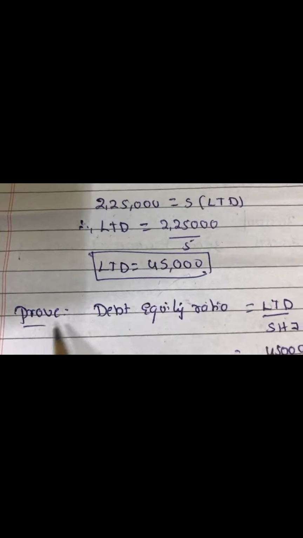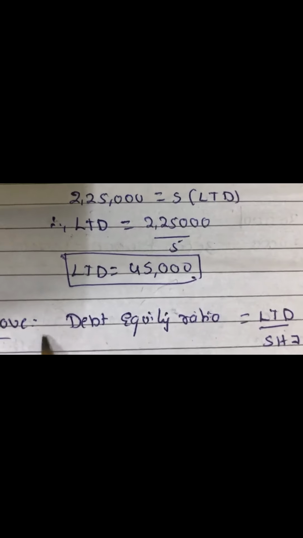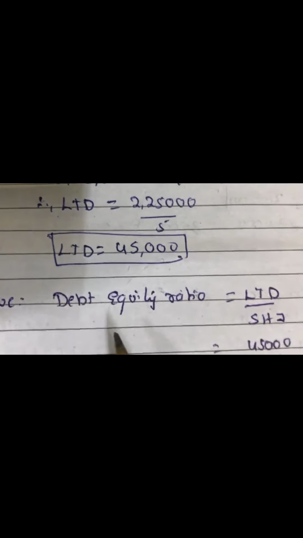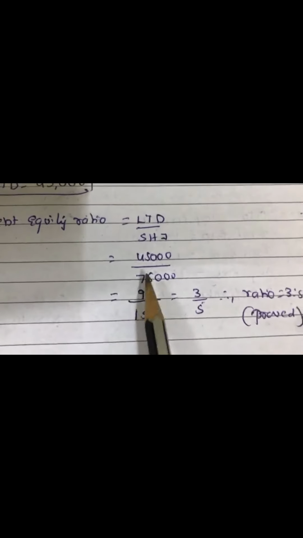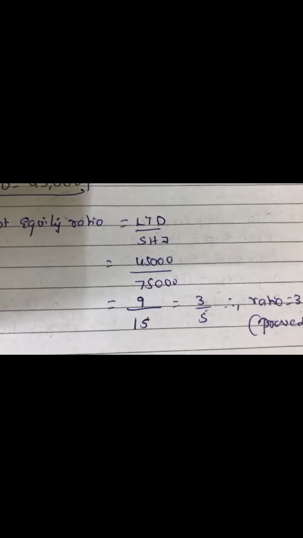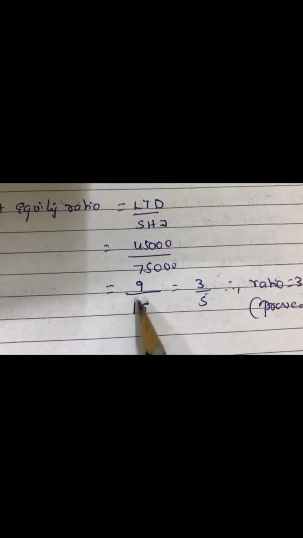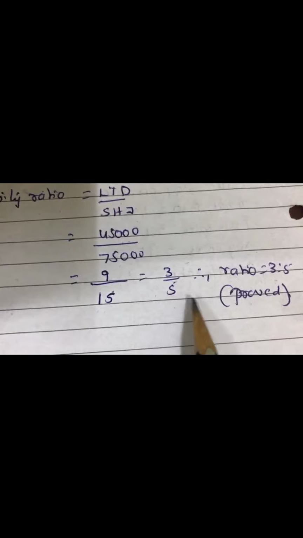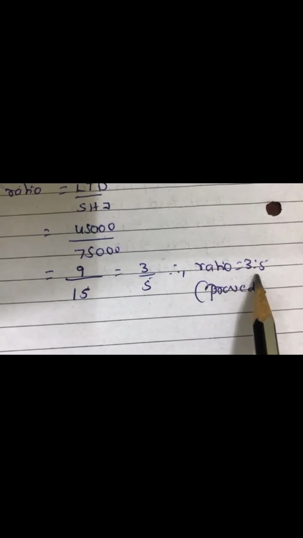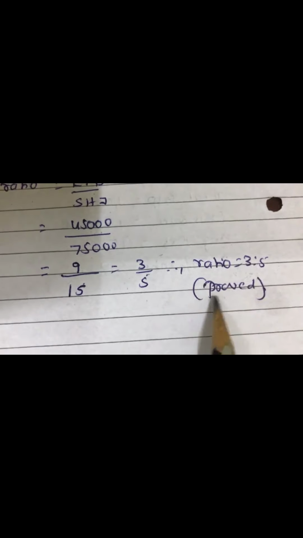So we have to prove. If you want, you can prove and check whether your answer is right or wrong. Debt equity ratio is equal to long-term debt divided by shareholders' funds. Therefore it will be 45,000 divided by 75,000, which is nothing but 9 divided by 15. If you further simplify, it will be 3 divided by 5. Therefore the ratio is 3:5, which is given in the problem. So we have proved it.